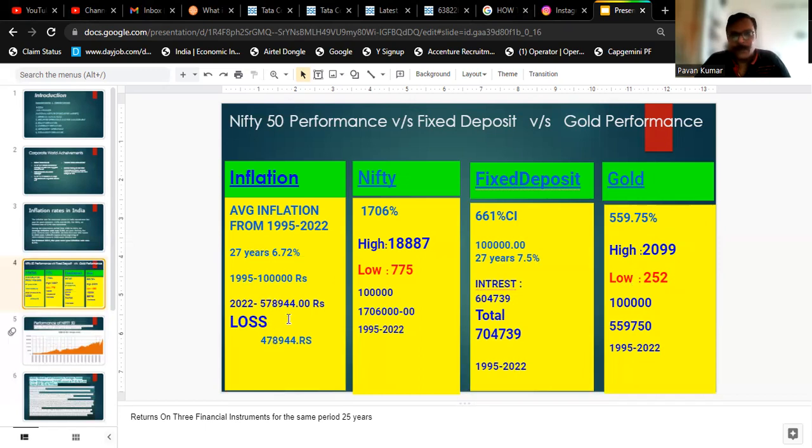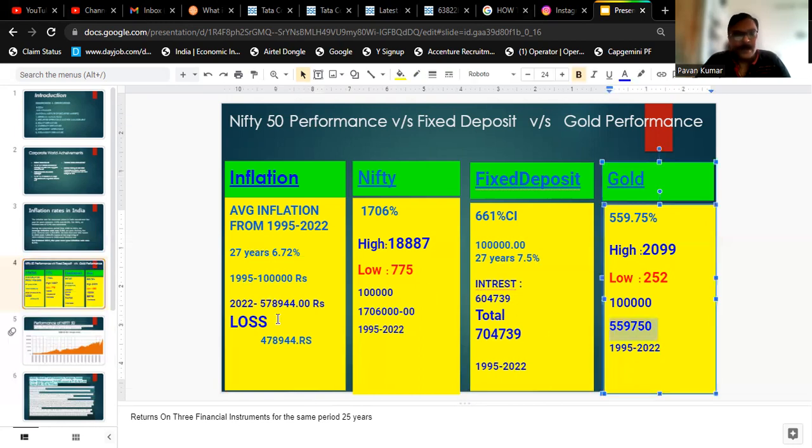So again, gold has not given any returns based on this calculation. If you see here, 5,59,750, and the inflation is 5,80,000, and this is also not tax free. You need to pay capital gains on this if you're selling it. If you don't sell it, you keep it like that, it is the value. Let's forget about the tax part here and just consider this 5,59,750. And what is the inflation? So that 1 lakh invested in gold is still giving you negative returns.